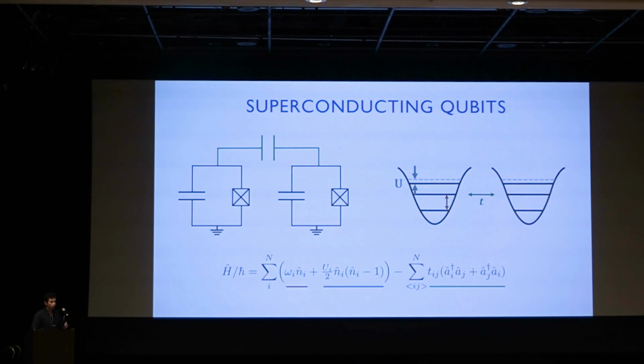The Hamiltonian that we implement is given here, where the first term just counts the number of photons on each qubit. The second term takes into account the anharmonicity of the qubit and provides an effective interaction term between photons. And the third term allows these photons to hop back and forth at a rate t between the qubits. And this is exactly the Bose-Hubbard Hamiltonian describing bosons on lattice sites.